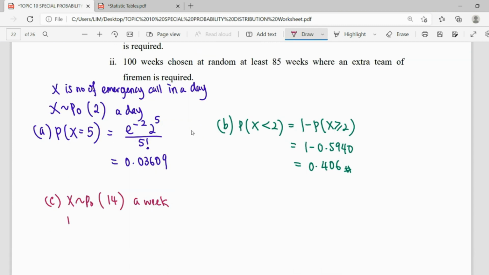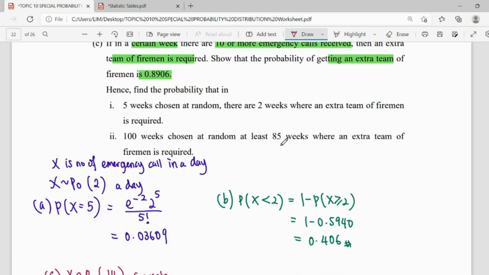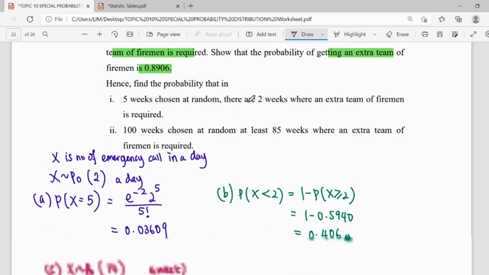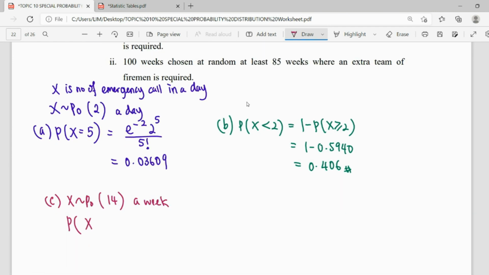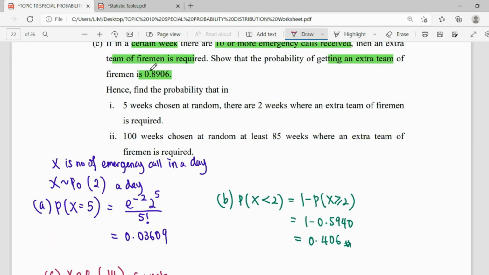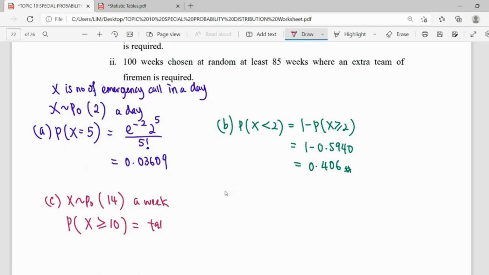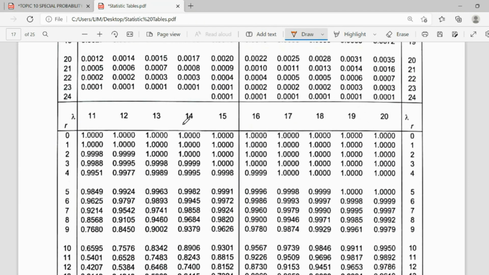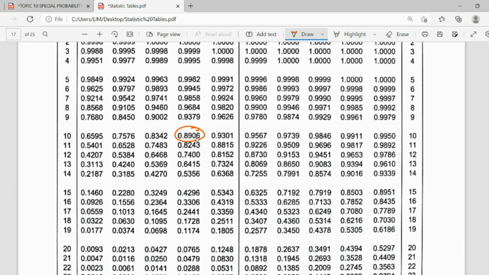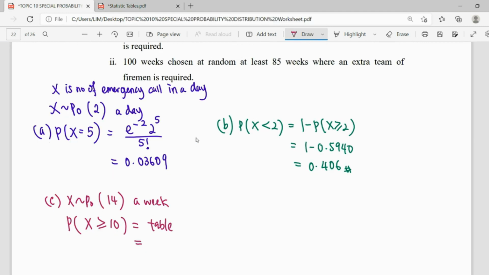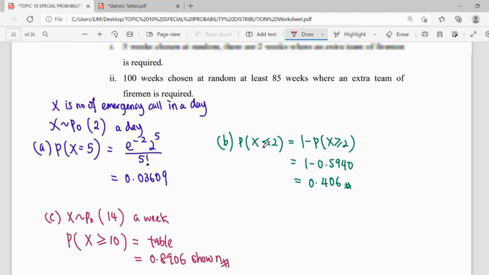So what we need to find here is the probability of the number of emergency calls being 10 or more. So we have X more than or equal to 10, so that they will call another extra team. What we want to show is that the probability of getting the extra team is 0.8906. For this distribution we can refer directly to the table. So refer to the table for lambda 14, page 15, 10 and above. So your probability is 0.8906, shown. Okay, so we continue to the question.